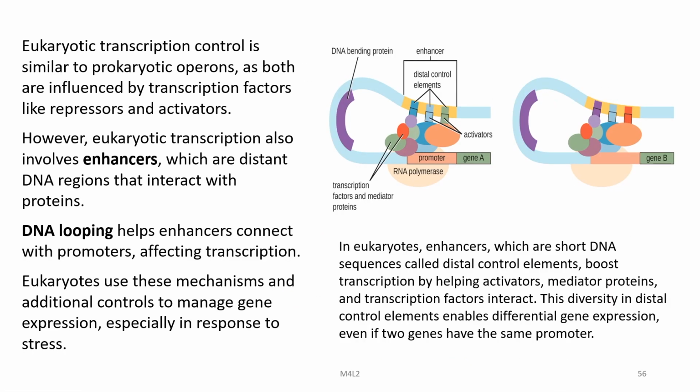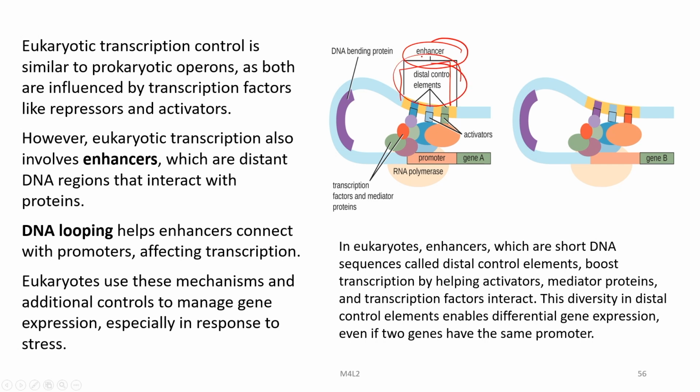Eukaryotic transcription control is similar to prokaryotic operons, as both are influenced by transcription factors like repressors and activators. However, eukaryotic transcription also involves enhancers, which are distant DNA regions that interact with proteins. So, you can see here a gene A under control of a promoter, and these are the transcription factors and mediators which have bound, and then these are the activators, and this is the enhancer with distal control elements.